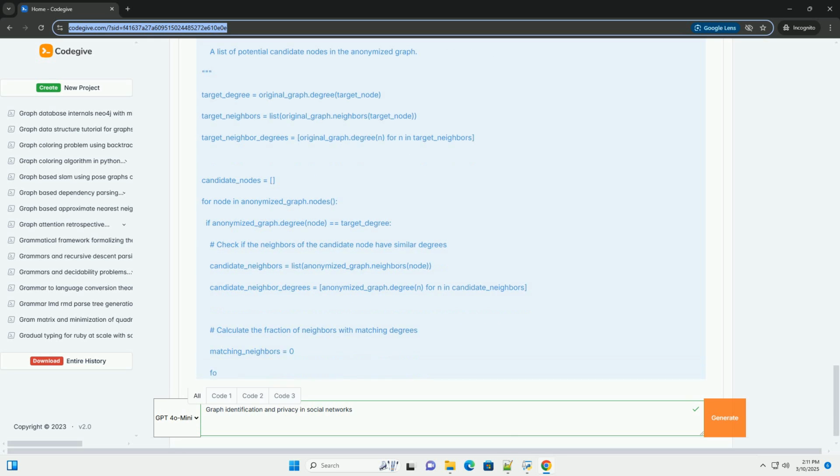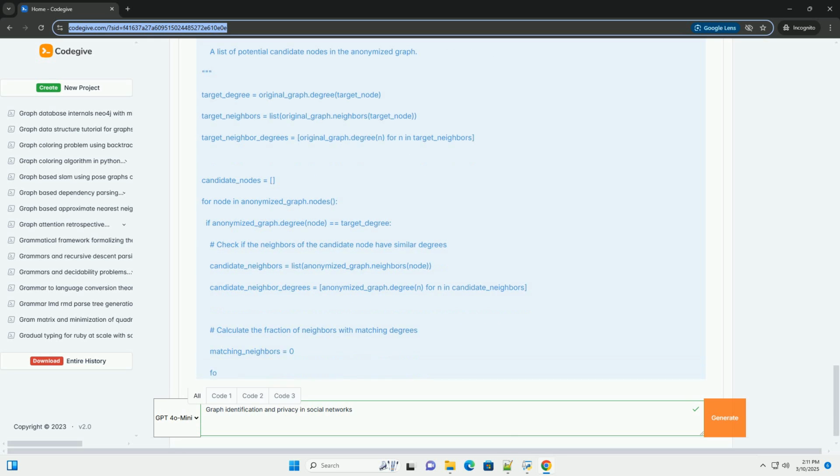Subgraph matching. The attacker tries to find a subgraph around the target node in the anonymized graph that matches a known subgraph from the original graph. The larger and more unique the subgraph, the more successful this approach is.